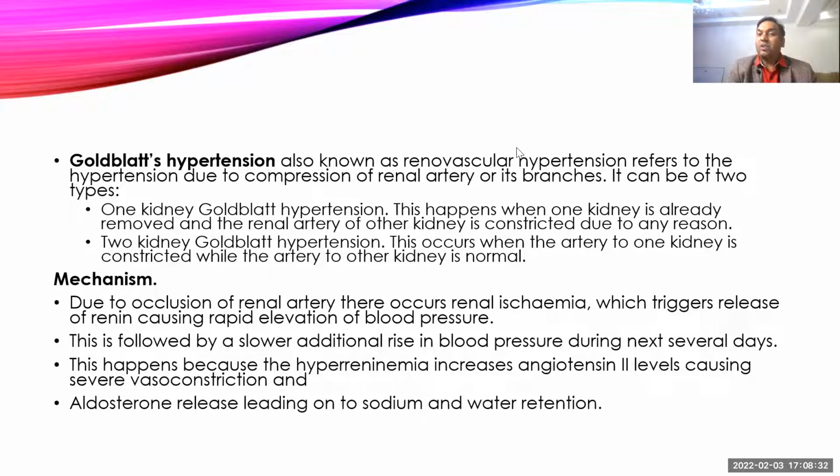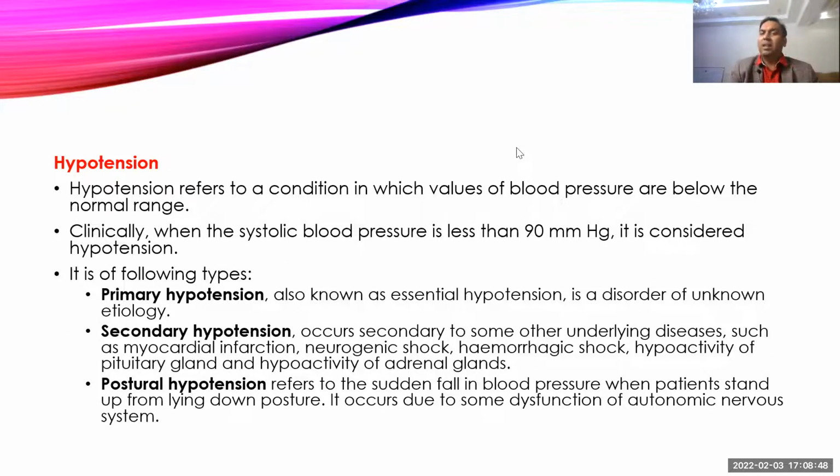Second thing, it also stimulates the secretion of aldosterone by the adrenal cortex, and that again will start causing retention of sodium and water, and that will again lead to an increase in blood pressure. So even if it occurs in one kidney, there is the same mechanism. Even if it occurs in both kidneys, it is the same mechanism, and that will produce hypertension.